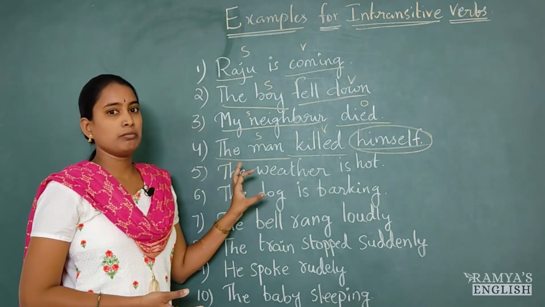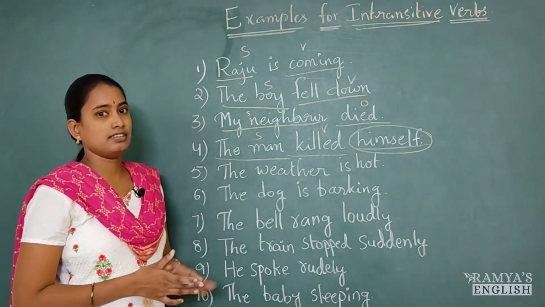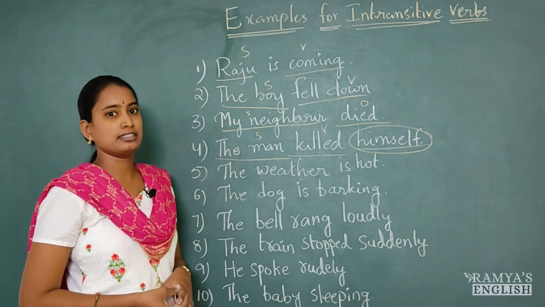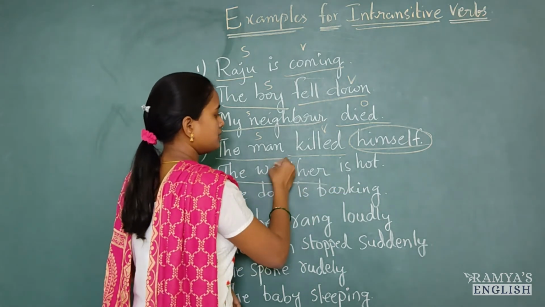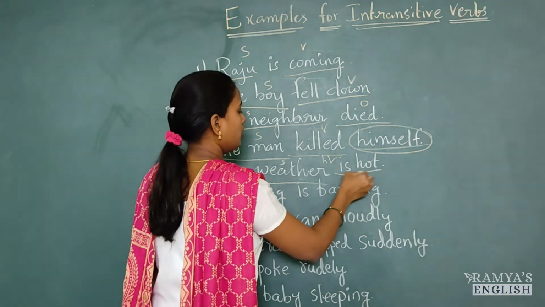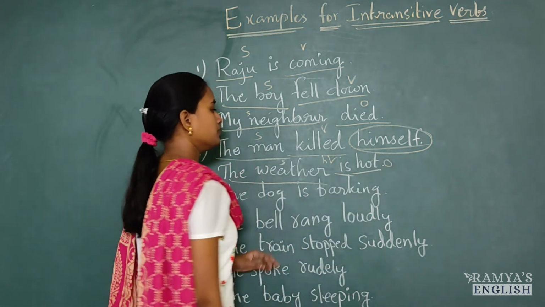The next sentence is the weather is hot. So we are telling about the weather condition. That's it. The weather is not doing any action on others. So the weather is hot. Here the weather is subject. Is helping verb. Hot is object.